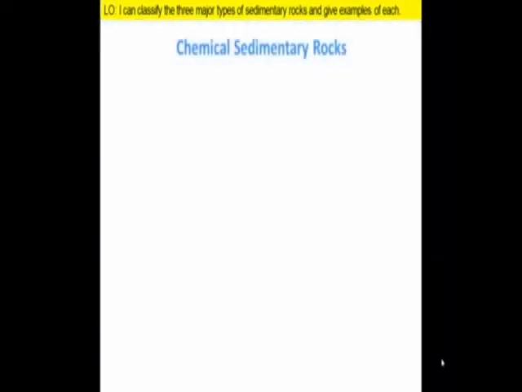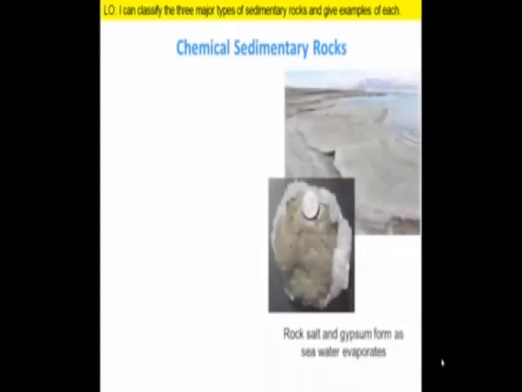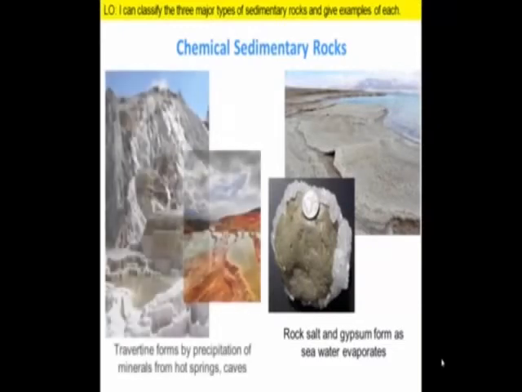Most chemical sedimentary rocks form as a result of precipitation from seawater, but minerals are also dissolved in lesser concentrations in groundwater and freshwater lakes and rivers, and are also concentrated in hot waters associated with thermal features such as hot springs and geysers. Travertine, a type of limestone, forms when minerals precipitate in places where warm, chemical-rich waters come to the surface.